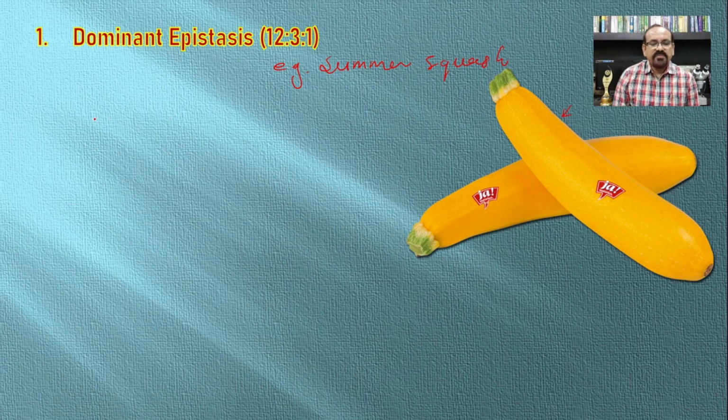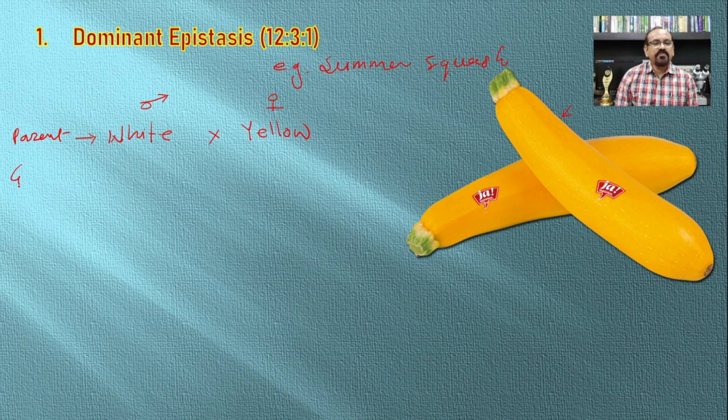Say, for example, there are two plants, one with white fruit and another with yellow fruit, one the male and another the female. We will consider these as the parents.